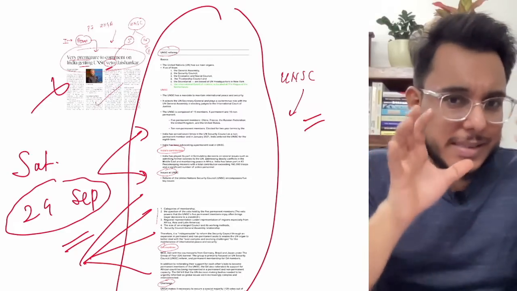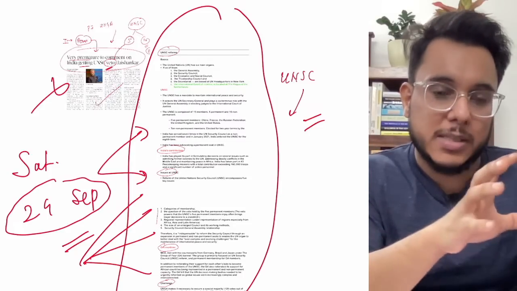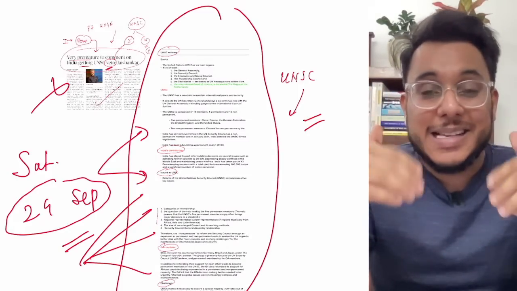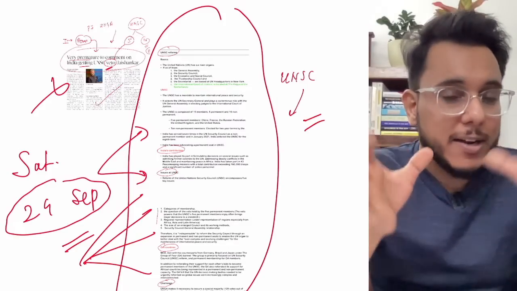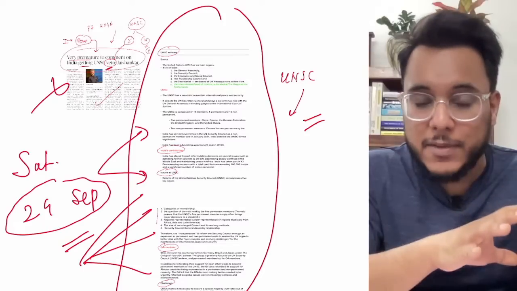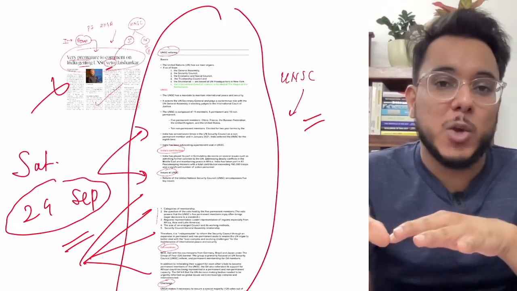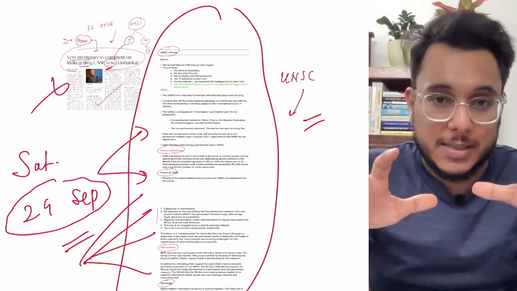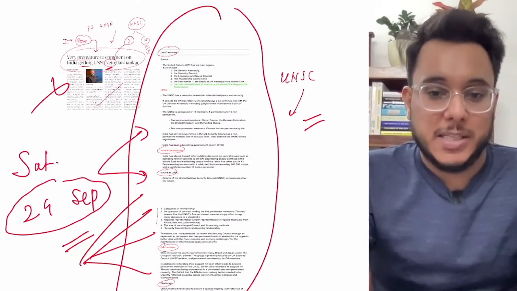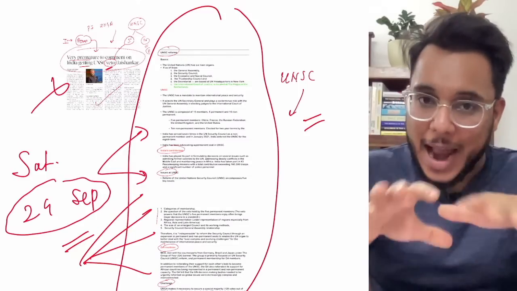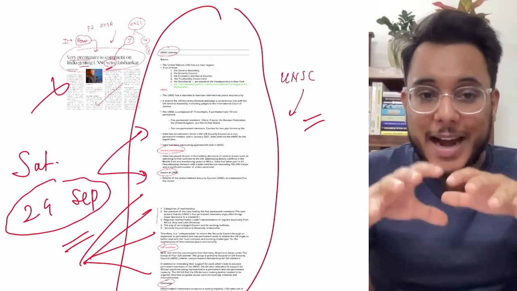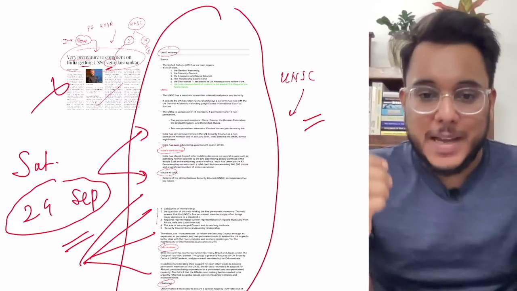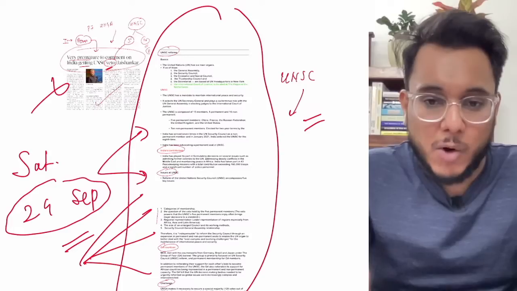So please don't think that this current affair is only for this exam, that one is for prelims, and that one is for mains. You need to understand that current affairs are about current occurrences that are happening. It is not that prelims has different current affairs, or mains has a different newspaper, or exam X has other current affairs and exam Y has others. Current affairs is current affairs. Depth changes, that is something you need to see. And in our session we try to give you the highest possible depth. That is something I want to say.